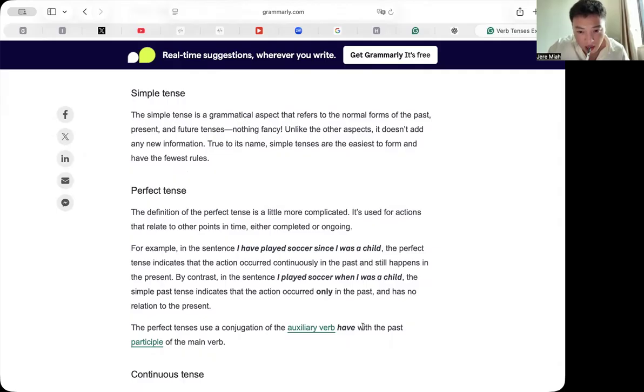Yeah, you've got it. So basically, the perfect tense is a bit more nuanced. It's used when an action has some connection to another point in time. Like when you say, I have played soccer since I was a child, it means you started in the past and you're still doing it now. On the other hand, if you just say, I played soccer when I was a child, that's simple past and it just means it happened back then and it's not connected to now. So you're absolutely right. And that's a perfect explanation.